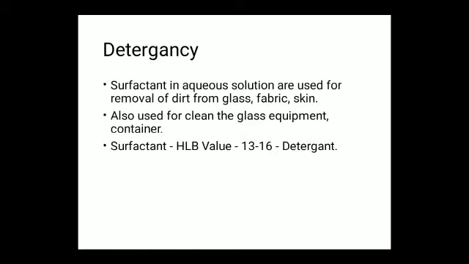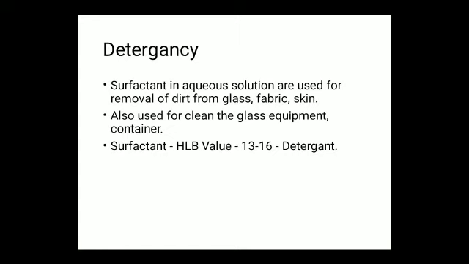Detergency. It is an important phenomenon used for cleansing. Surfactants in the form of aqueous solution are used for removing dirt from glasses, fabrics and skin.